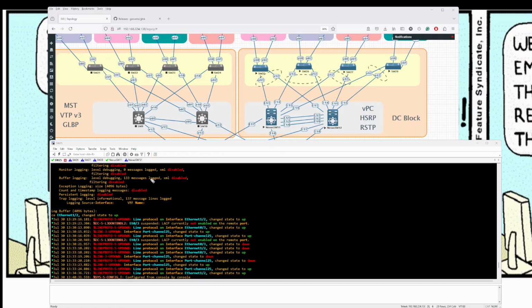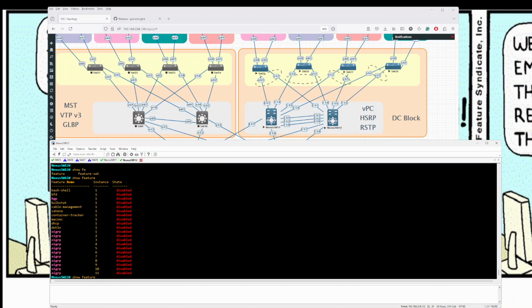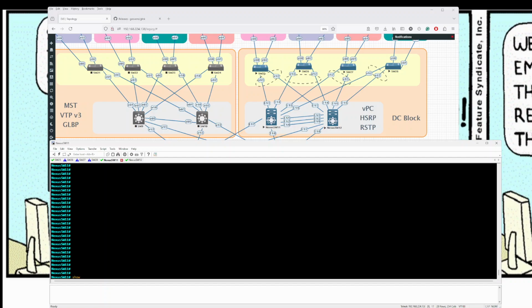So the first thing I'm gonna do is basically I have my Nexus switches here. When you have a Nexus switch, the first thing you do, I always make sure that I have the feature on. So I show feature. That's too many. So show feature exclude disable. So I have made sure that LACP and vPC are enabled on both the switches. As you can see here, they're enabled.